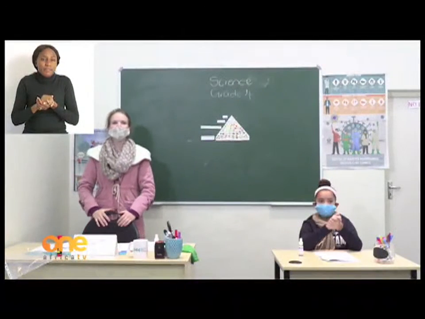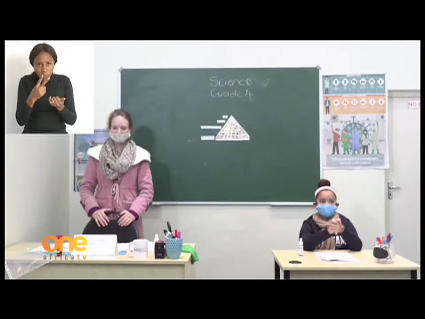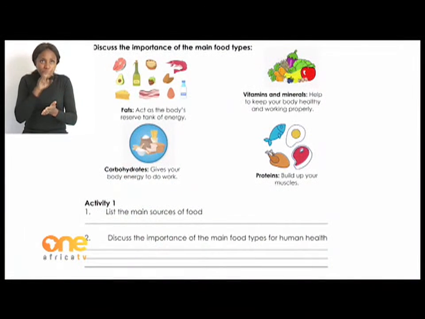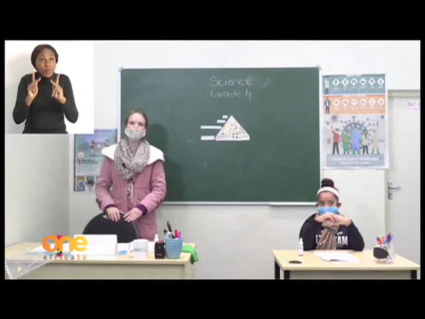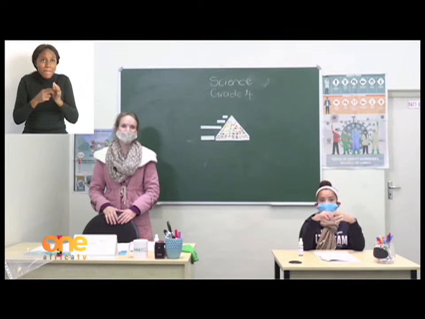Okay, grade 4s, let us quickly take a look at our activity. On page 12 in your workbook, you have your activity. There are 2 questions. The first question is, list the main sources of food. Take a pencil or a pen and quickly try to do that. Then you can move on to question 2: discuss the importance of the main food types for human health. If you are done with that, grade 4s, then you are done with science for today.